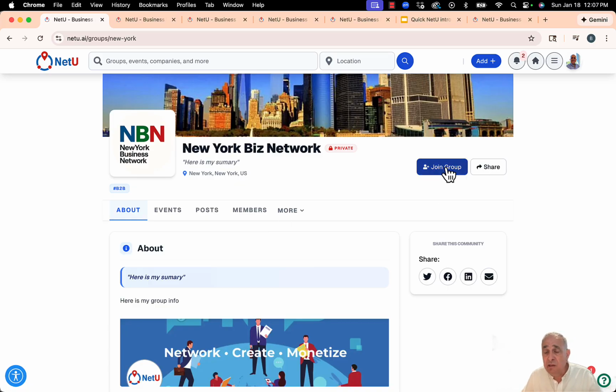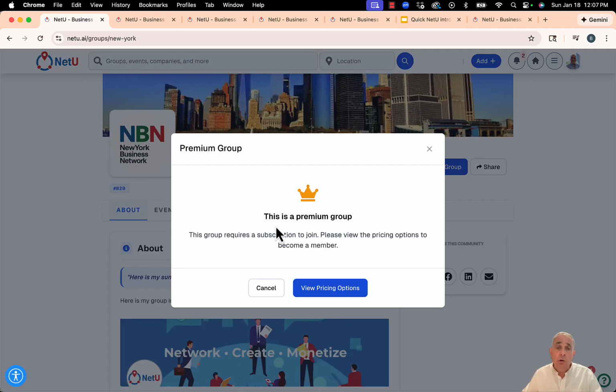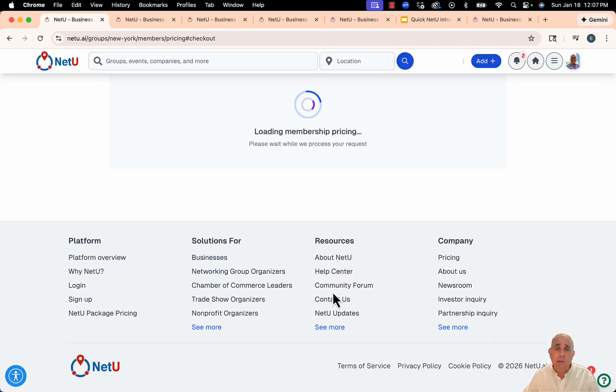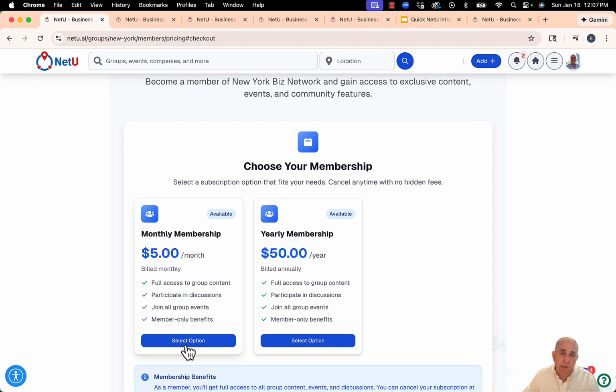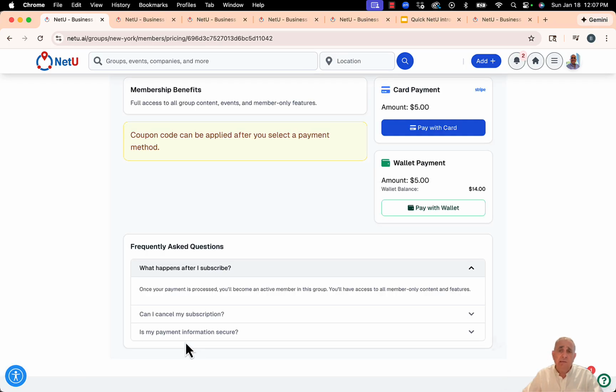And because if we did not set up a pricing, they can click on join and then you have to approve them. But because we set up pricing, it's telling you, oh, this is a premium plan. And once you set up premium plan, you say, okay, I'm gonna select this option. And then I'm gonna simply pay either using my credit card or my wallet.